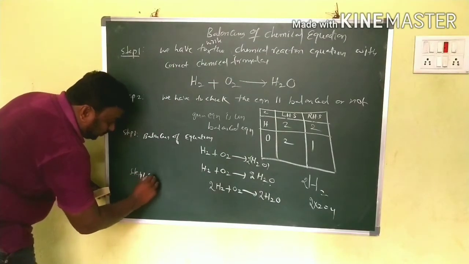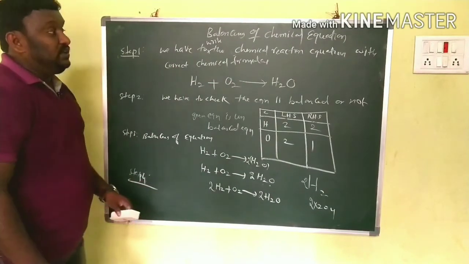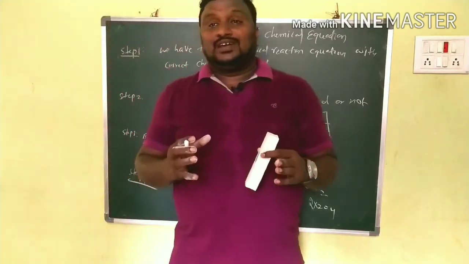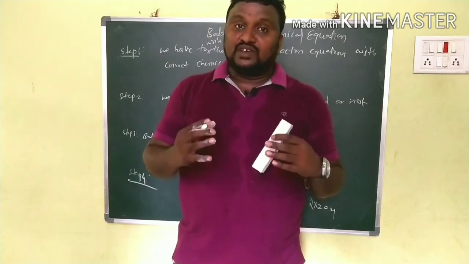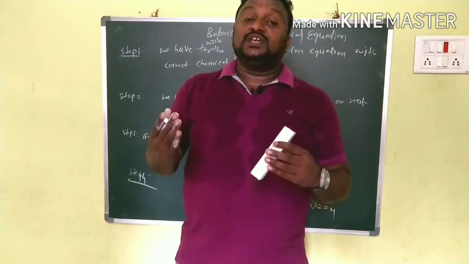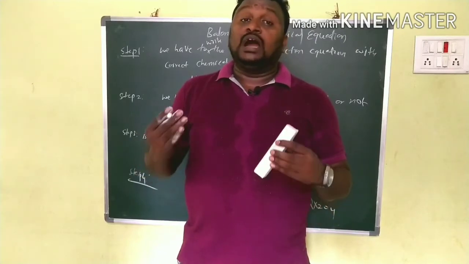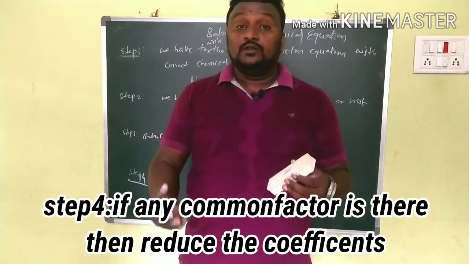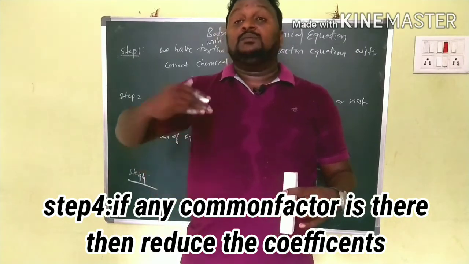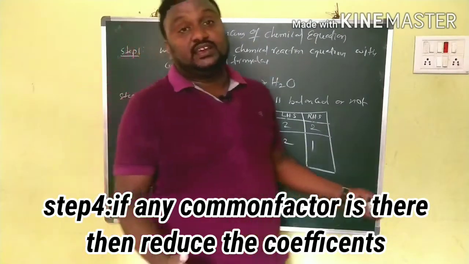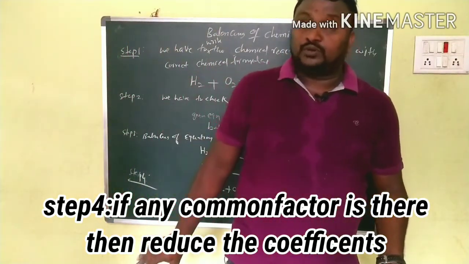If the coefficients are very high and there is any common factor, then we divide the entire chemical equation on both sides by that common factor. It is possible only in some cases. In this case there is no common factor, so there is no need to follow step 4.